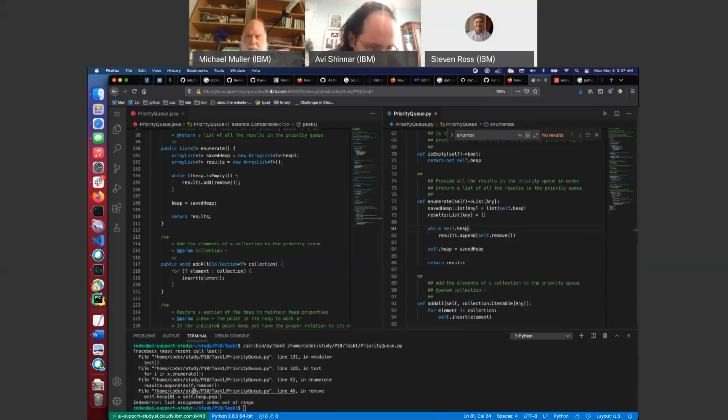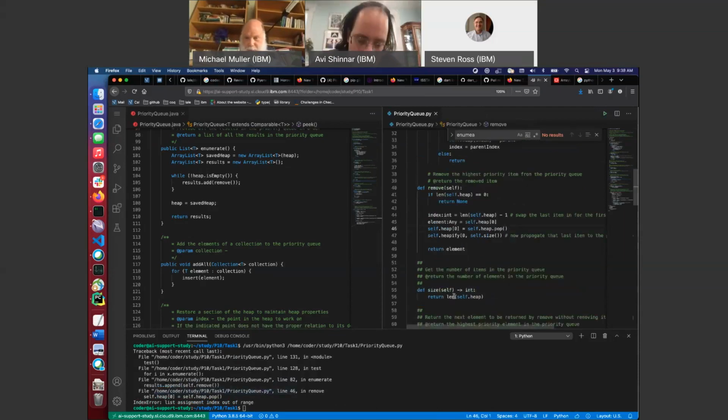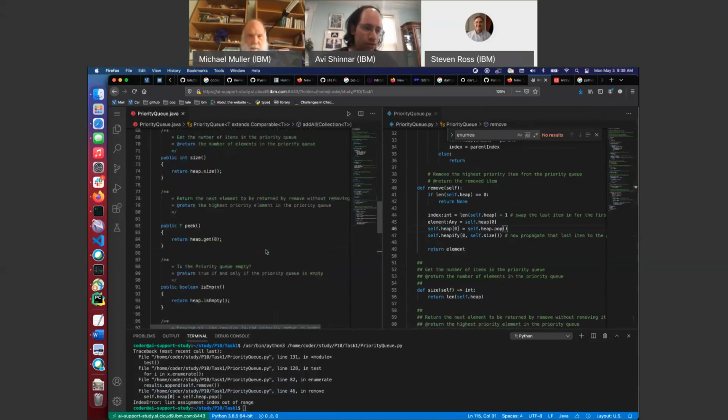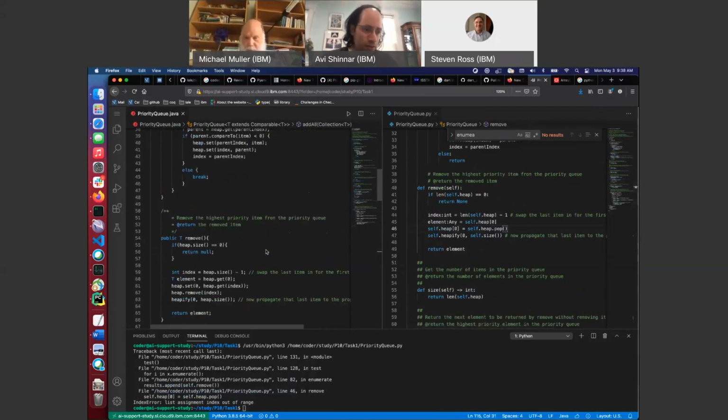Okay, out of range. That means I screwed something up here. Self.heap 0 is going to be the pop of it. Why is this not working? This is where I convert over the logic. I probably screwed it up. That was a mistake. Let me just put back the original, and that'll be far safer in terms of getting it right, and I can always make it nicer later.